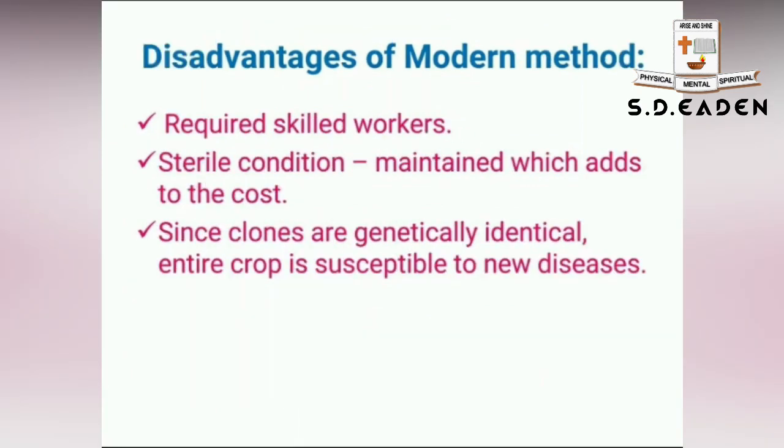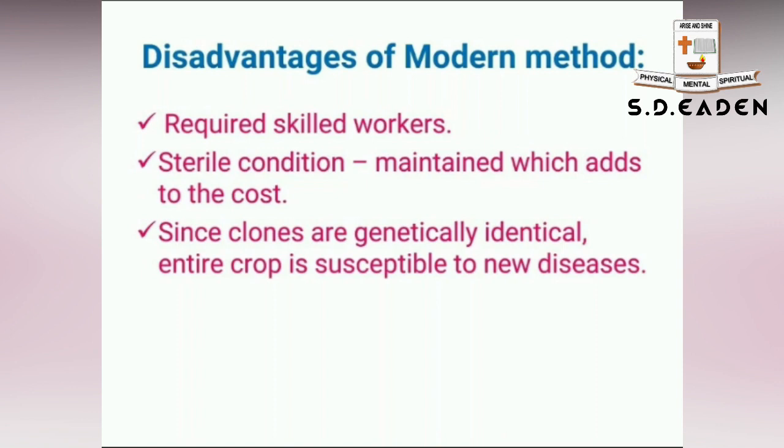Then finally, disadvantages of modern methods. It requires skilled labor. Trained and skilled labor is essential to carry out this modern method, and throughout the technique sterile conditions should be maintained. Sterility is a must. Maintenance of sterile conditions is costly; it costs more when compared to normal propagation.